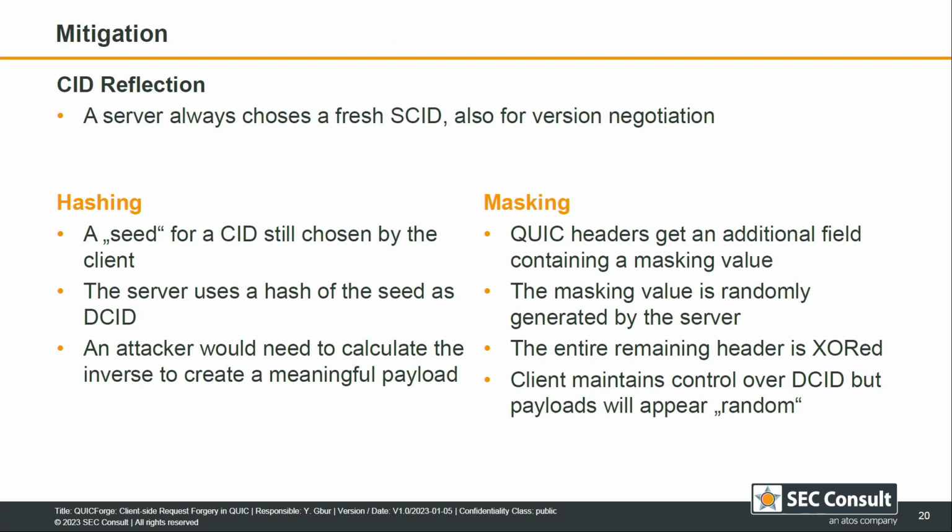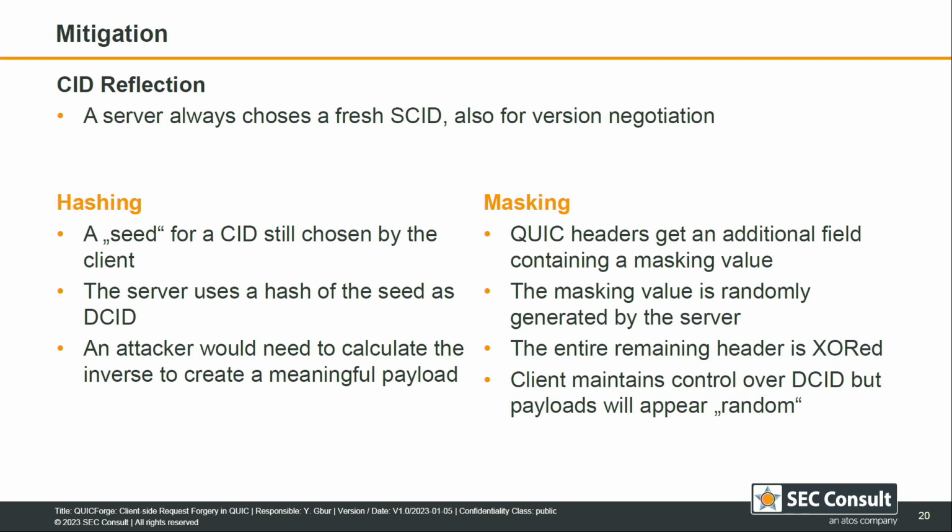Yeah, so what can we do about that? First thing would be to not reflect the second CID. So this could be done immediately without too much changes. Another option would be that we deploy hashing. So the server could send a seed instead of the CID, and then the server uses the hash of that. In this case, the server or the attacker would be required to calculate the inverse of the hash, which should be infeasible. This has some issues with routing, as we have 2 different values here.